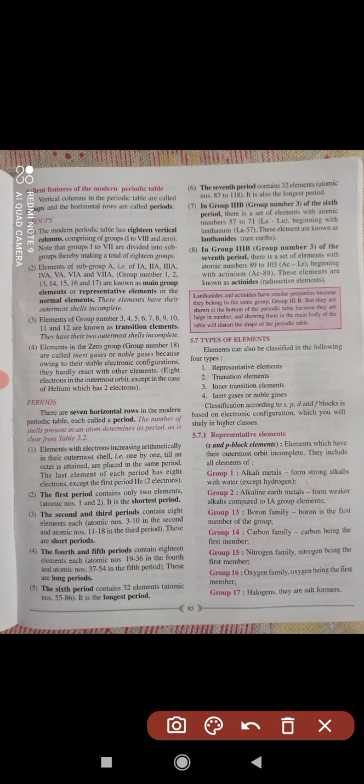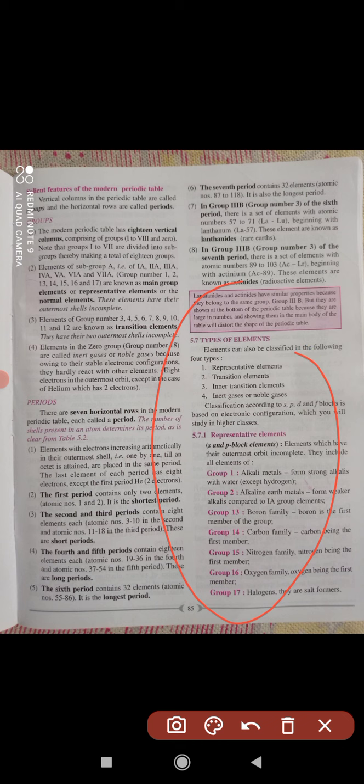Lanthanides start from 57 to 71, La to Lu, first element La and last Lu. Similarly, actinides start from 89 to 103, Ac to Lr. Okay, you just remember they start with actinium. Maybe a simple 1 mark question will come.